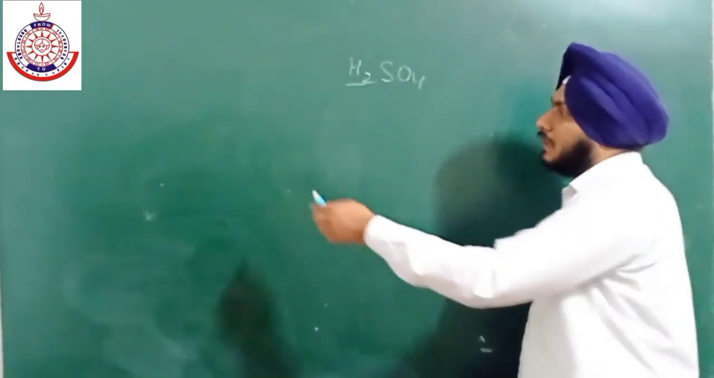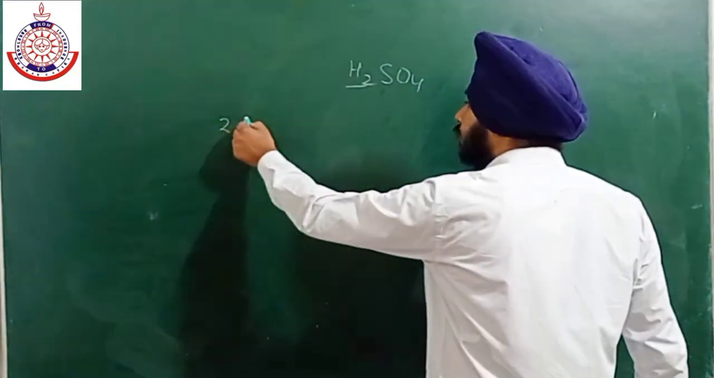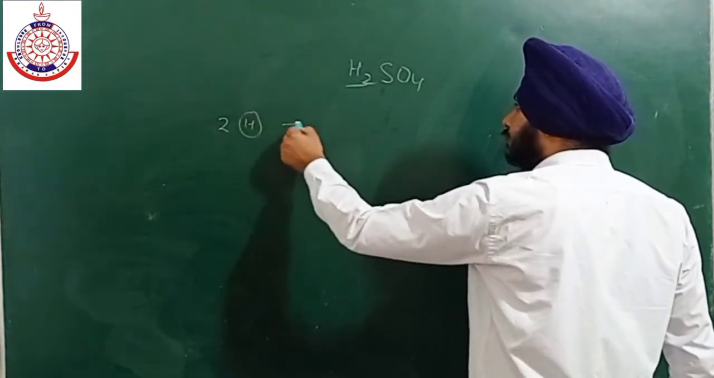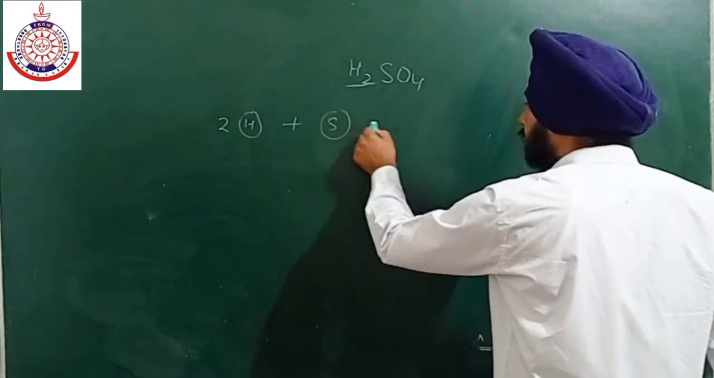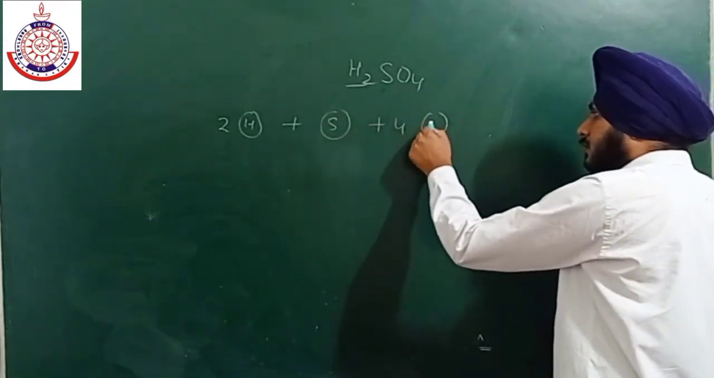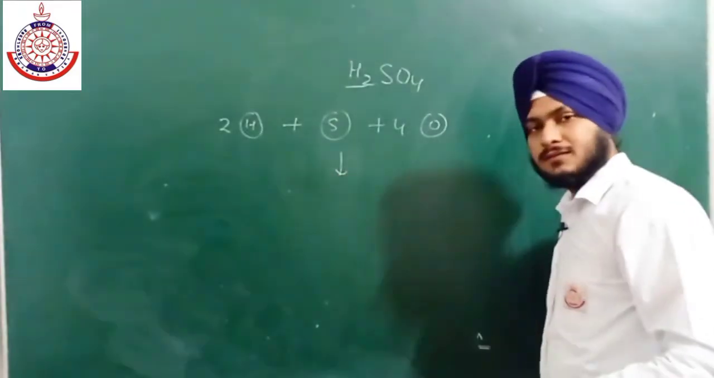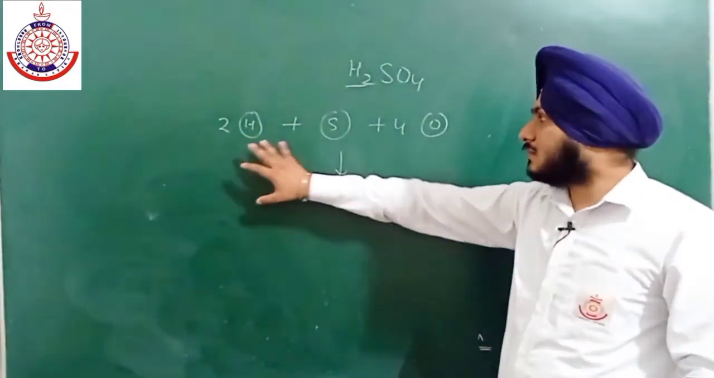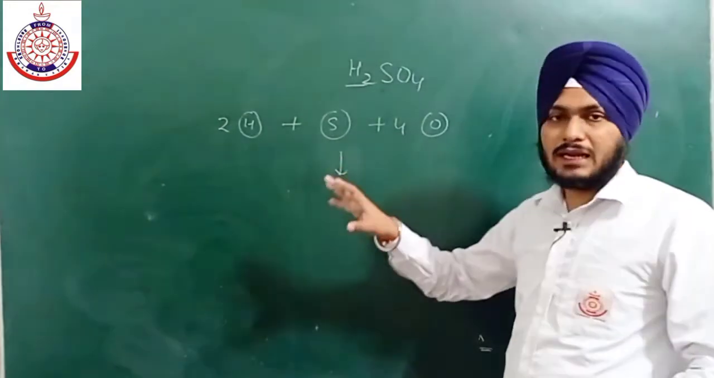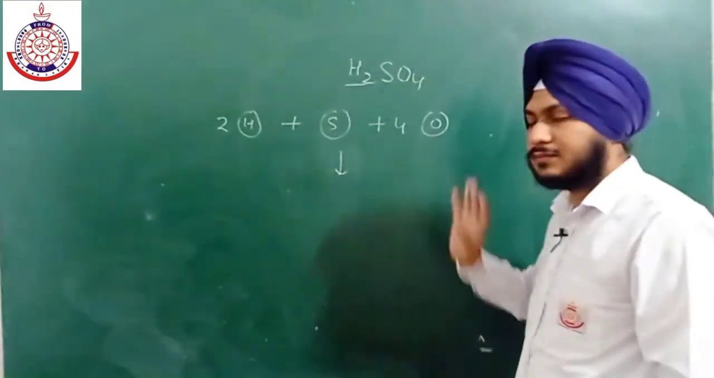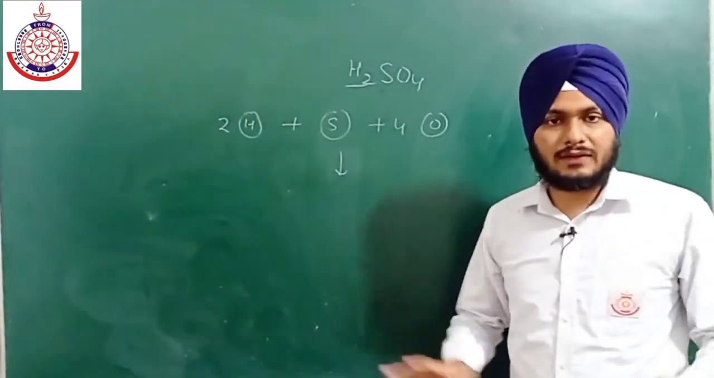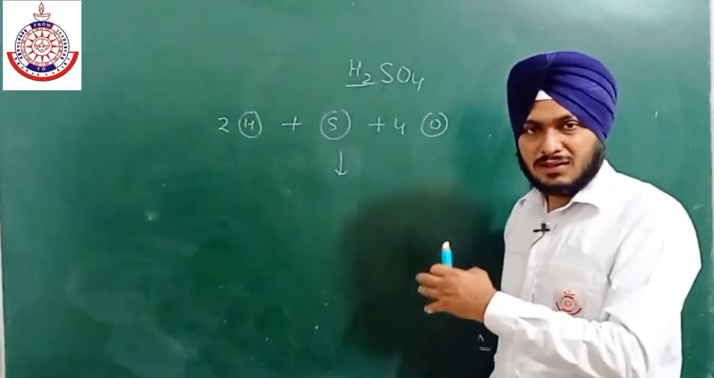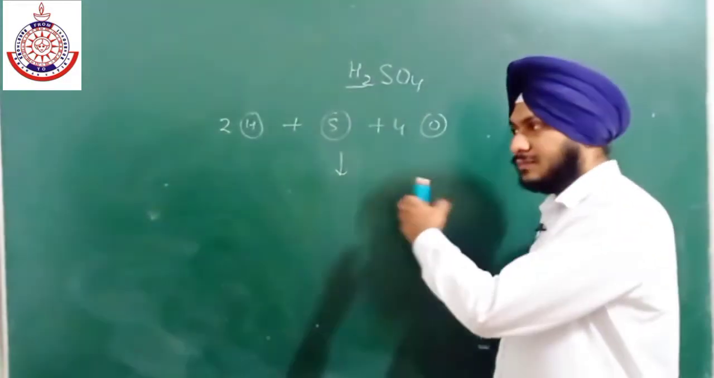ठीक है, तो बनेगा कैसे? With the help of 2 hydrogen atoms, 1 sulfur atom and 4 oxygen atoms. ठीक है, we are just imagining. हम just imagine कर रहे हैं. ऐसा नहीं है कि हाइड्रोजन के एटम्स का साइज जो है वो सल्फर के एटम्स के साइज के इक्वल हो. ठीक है, they all have different sizes. So we are just imagining, they are just imaginary things.